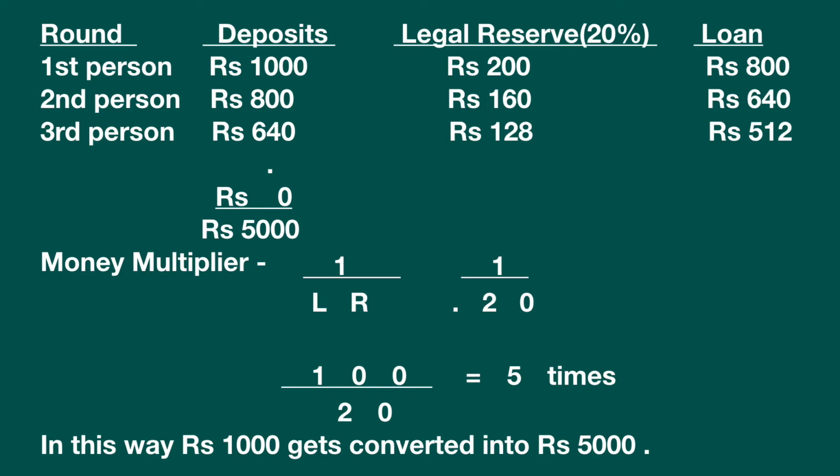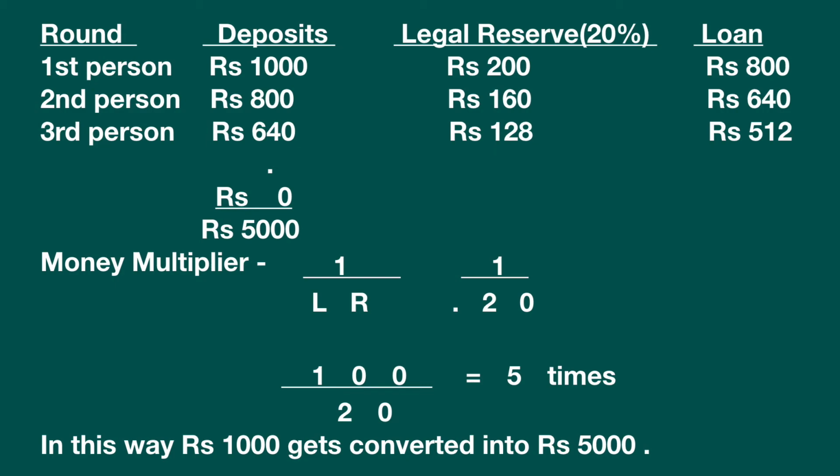It is kept by the bank and the rest is given as loan, rupees 800. So let us assume that another person, the second person, takes the loan and he does not use the money, and again he keeps the amount in the bank. So the legal reserve is again kept. So 20% of 800 will be 160 and the rest is given as loan.